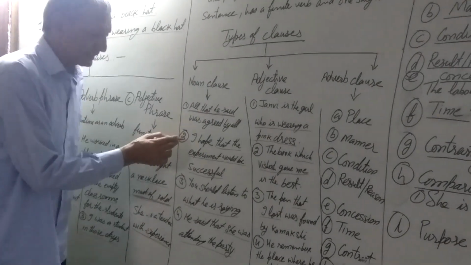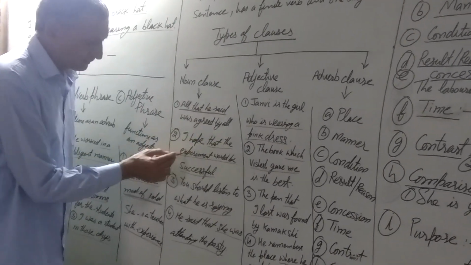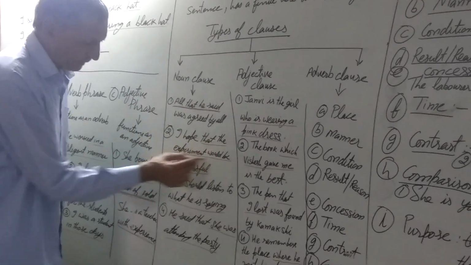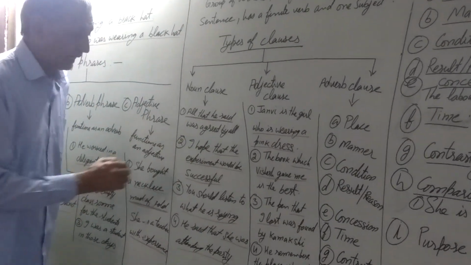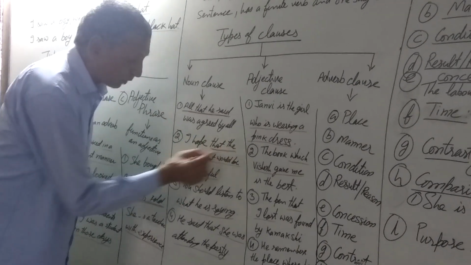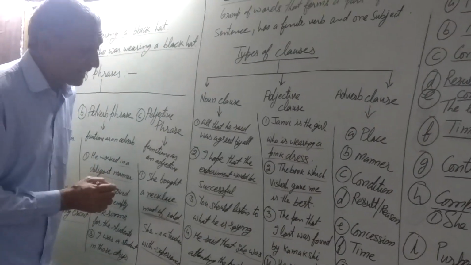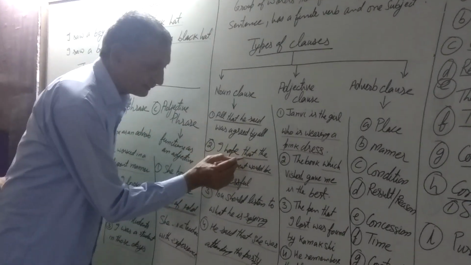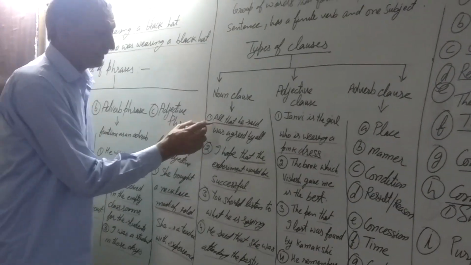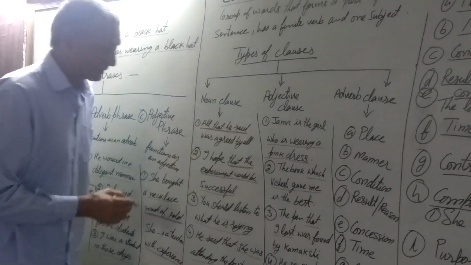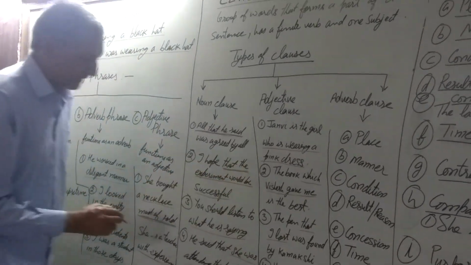Now have a look at this sentence. I hope that the experiment would be successful. Hope is the verb and the part that follows the verb is the object, and this is the noun clause. So in this case the noun clause formed the subject, whereas in this case the noun clause became the object.